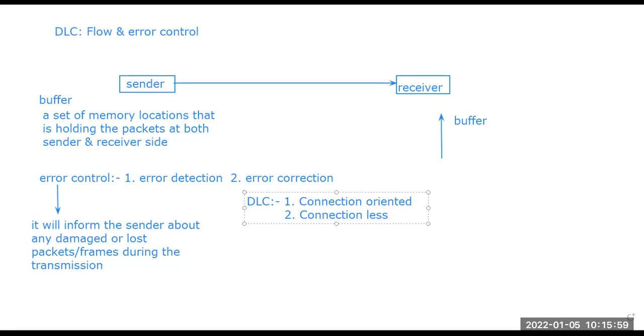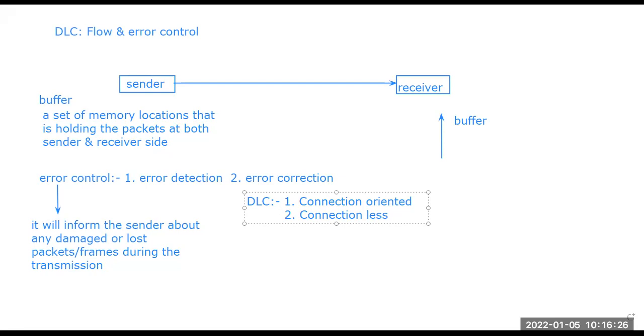Talking about the first one, the connectionless protocol, in the connectionless protocol there are much higher chances of damaged packets or a packet being lost. What happens in the connectionless protocol is that the packets or frames from the sender side are sent from one node to the next without any type of connection between the frames.